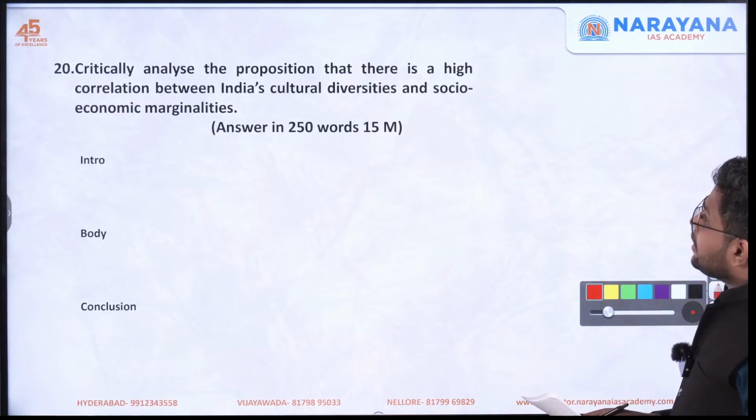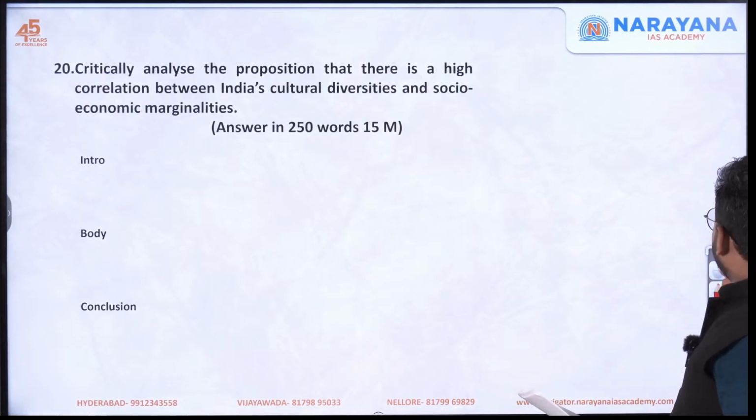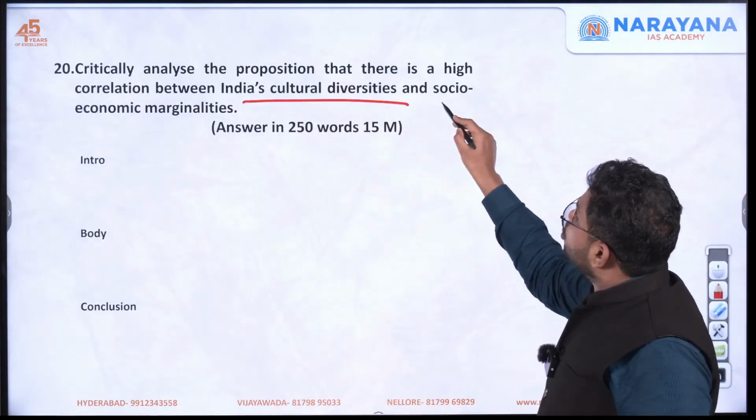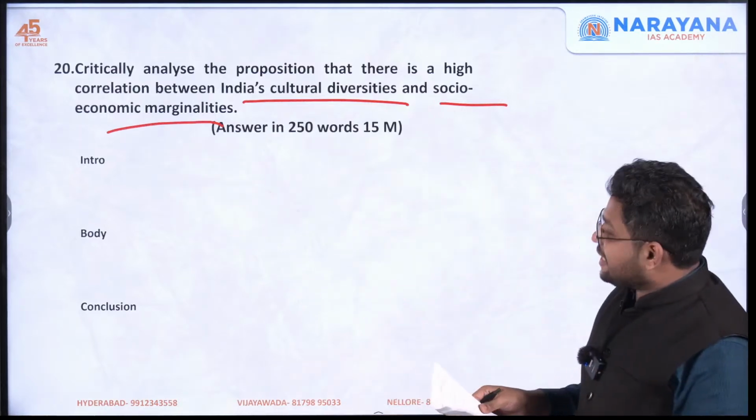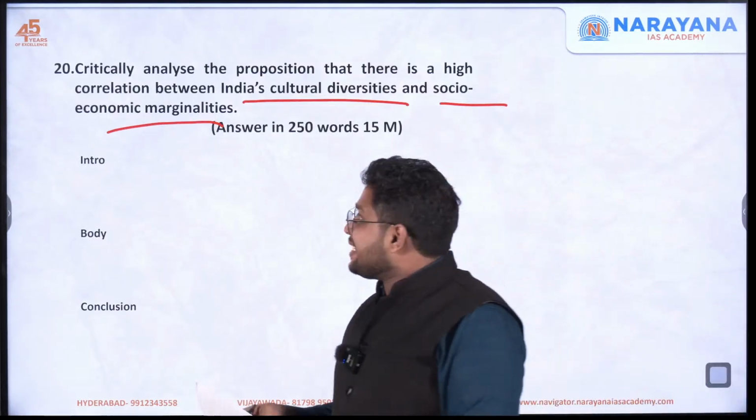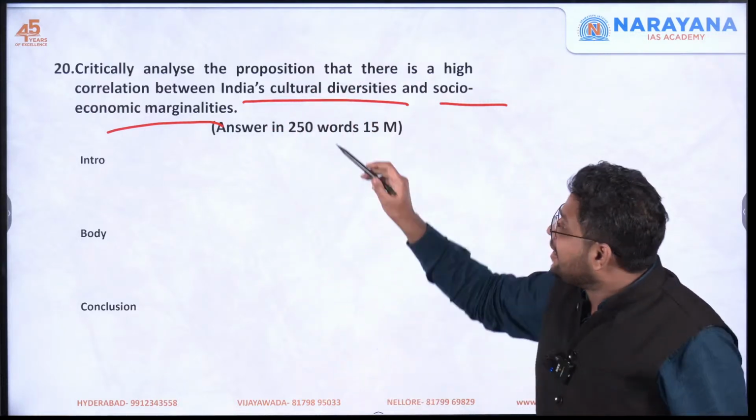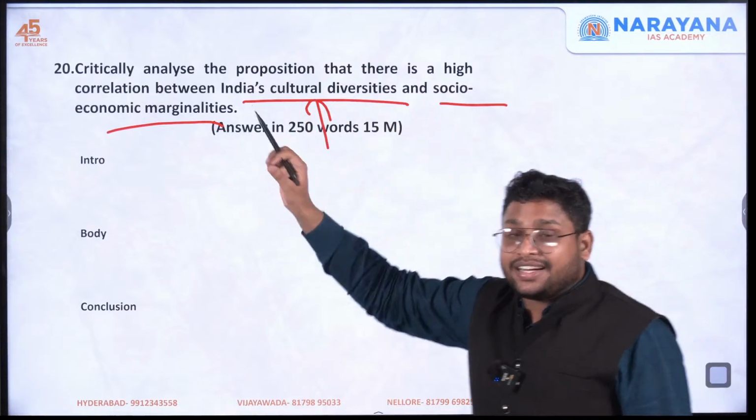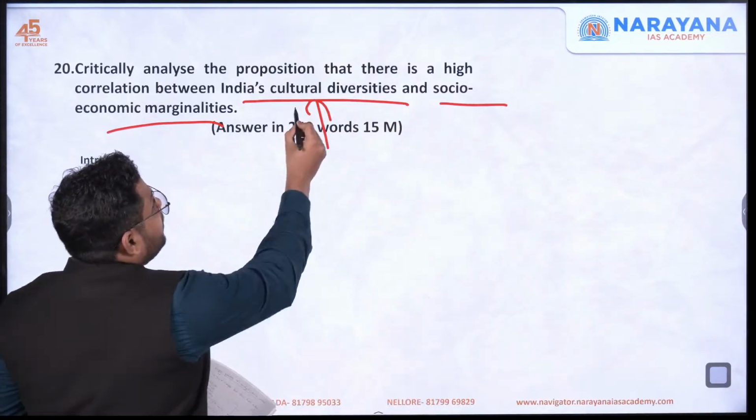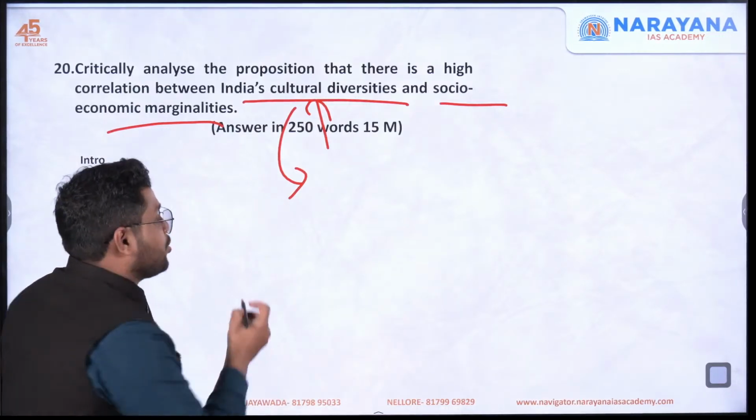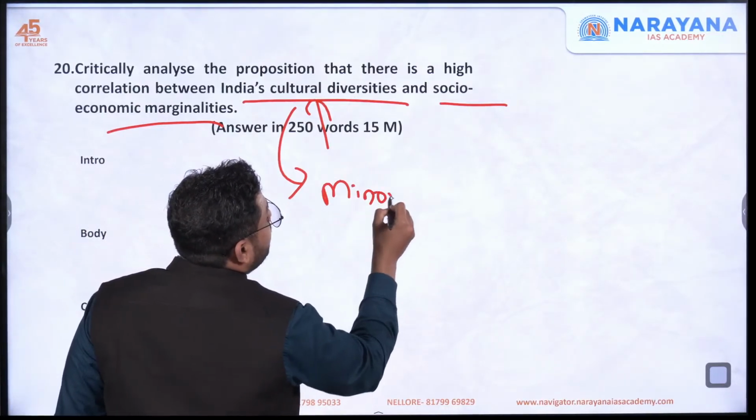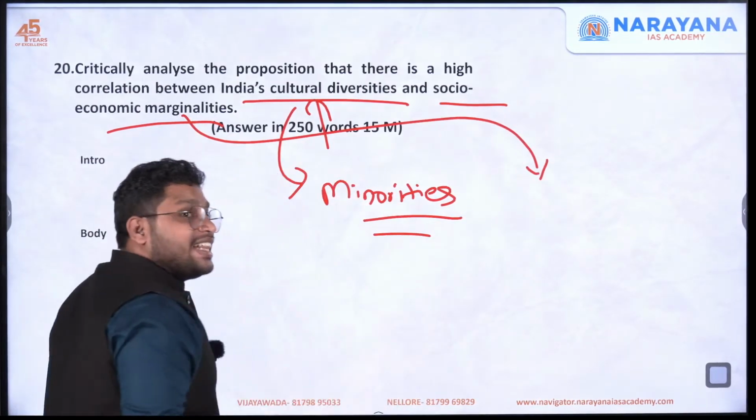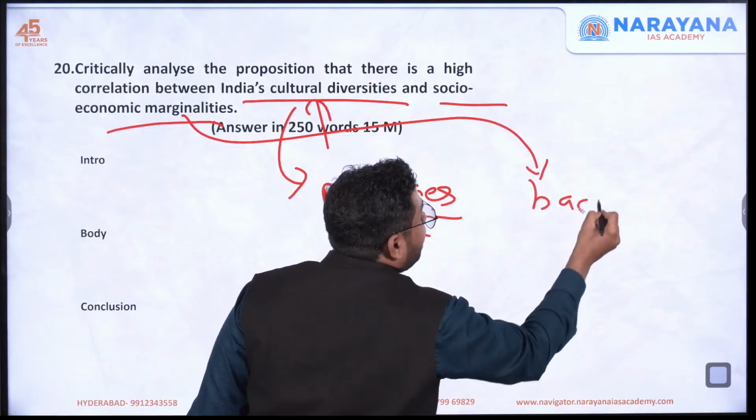Critically analyze the proposition that there is a high correlation between India's cultural diversities and socio-economic marginalities. Now, this question is very interesting. It is saying that there is a relation between India's diversity, cultural diversity specifically, and economic marginality. So, overall, it is trying to say that the people who are coming from diverse cultures, specifically cultural minorities, are socio-economically marginalized, or they are relatively backward.